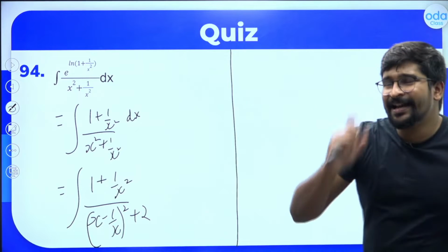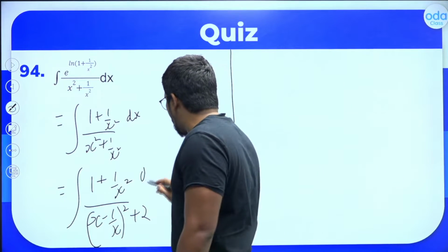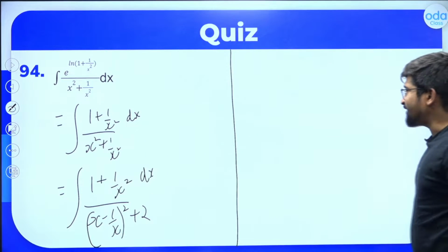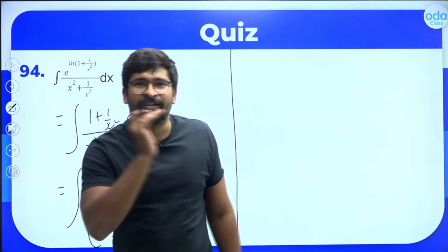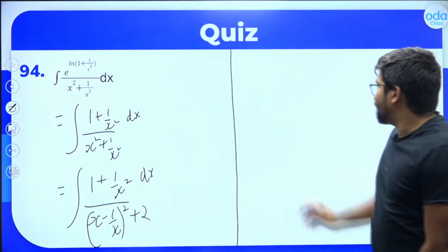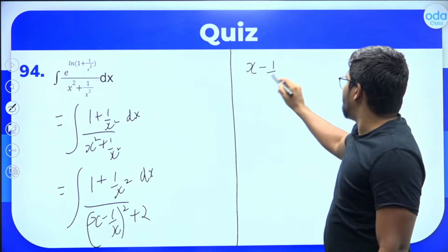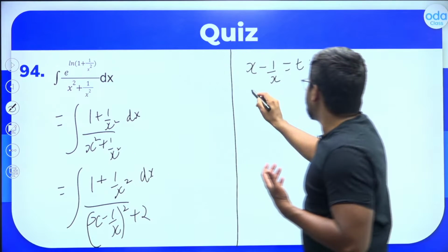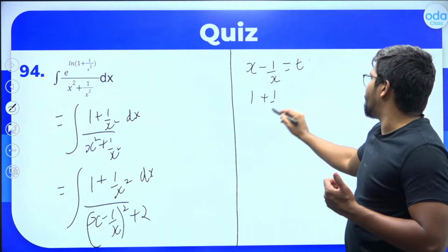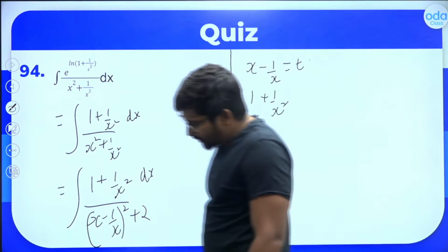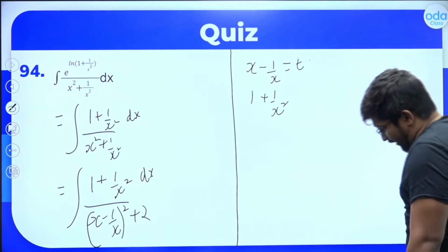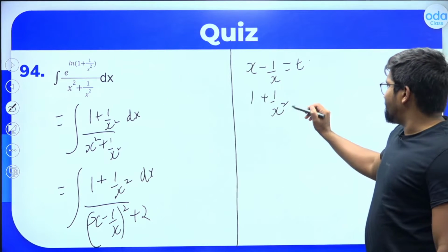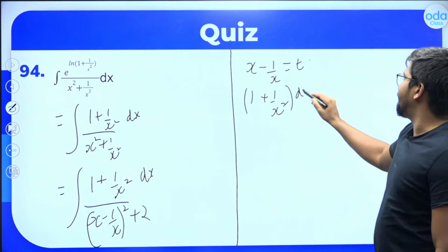Now can you see a function and its derivative here? Yes, sir, there is a function and a derivative here. So let's put x minus 1 by x as t. Now what is the derivative of x? It is 1. And the derivative of minus 1 by x will be plus 1 by x square, because minus and minus cancel. So 1 plus 1 by x square dx will be dt.